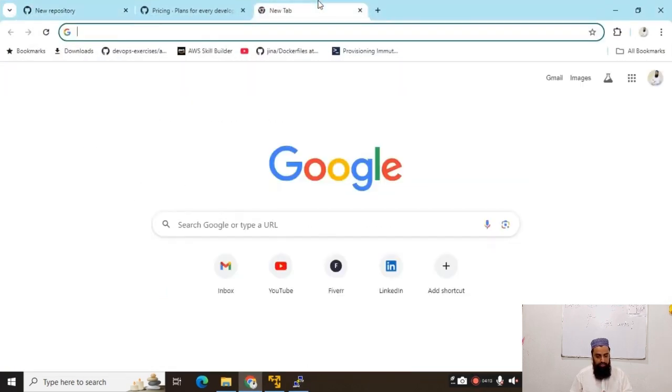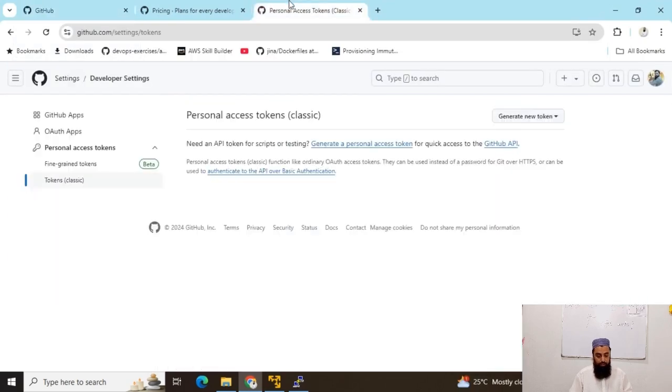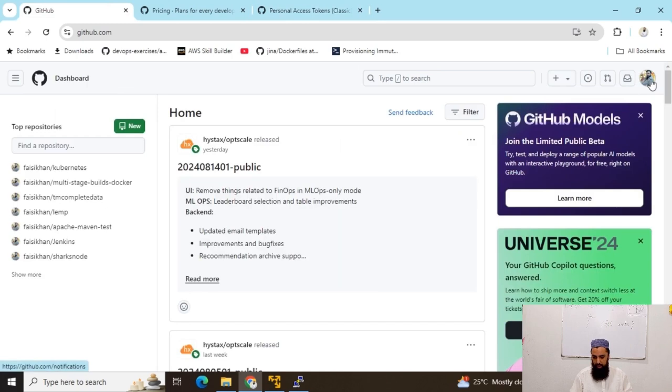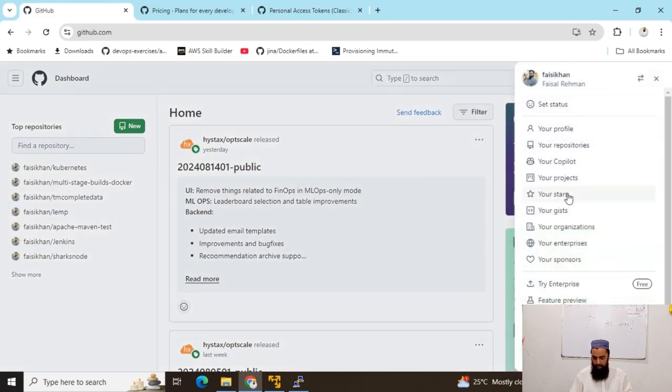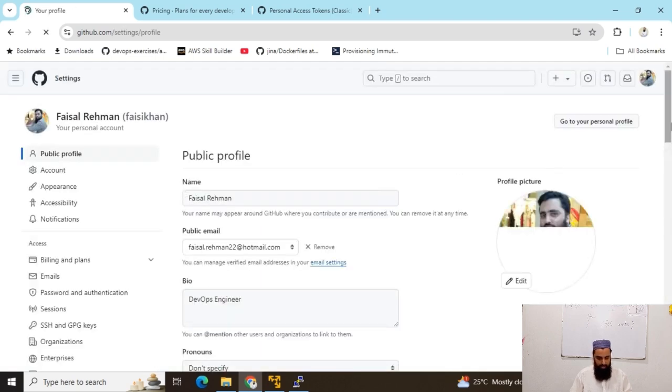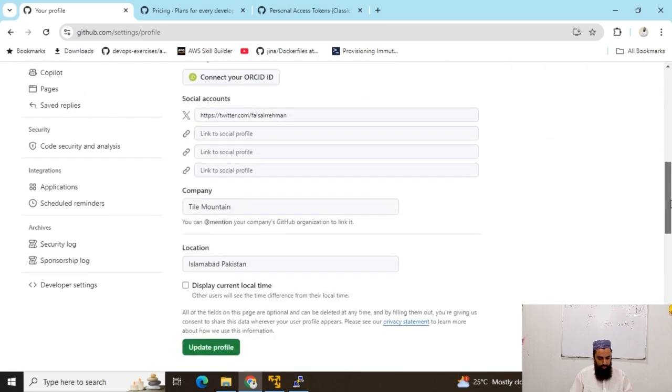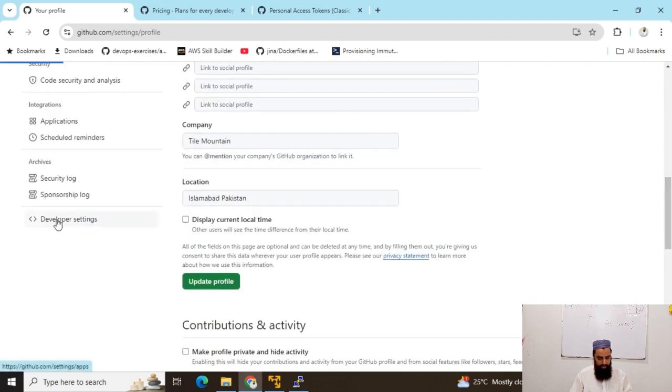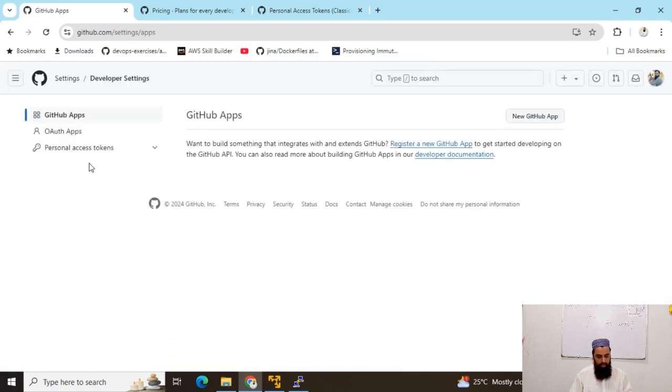So I can paste this URL, and if you don't know this URL, we can go from here under my profile picture. We can see the settings here. These are the settings, and in settings, this is my profile, and here I can use the developer settings, and it will lead us to personal access tokens.